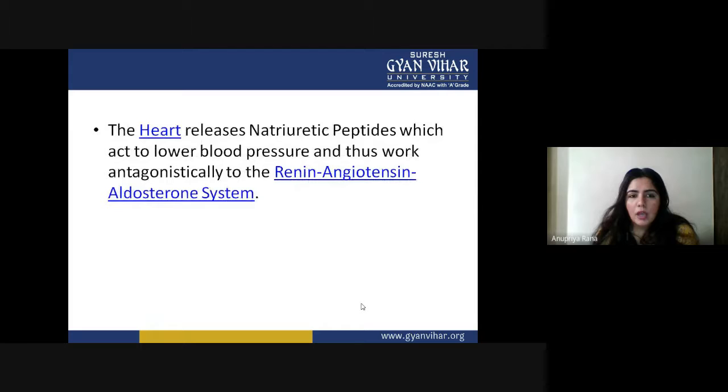Now we are going to see how our heart functions as an endocrine unit. The heart releases natriuretic peptide, which acts to lower blood pressure. This is the opposite of the function the kidney was doing. Kidney was doing in the renin, angiotensin, and aldosterone system, or in short RAS. In the RAS, the kidney was working to increase the blood pressure. But the heart releases natriuretic peptide, which lowers the blood pressure. So this is the major endocrine function performed by the heart.